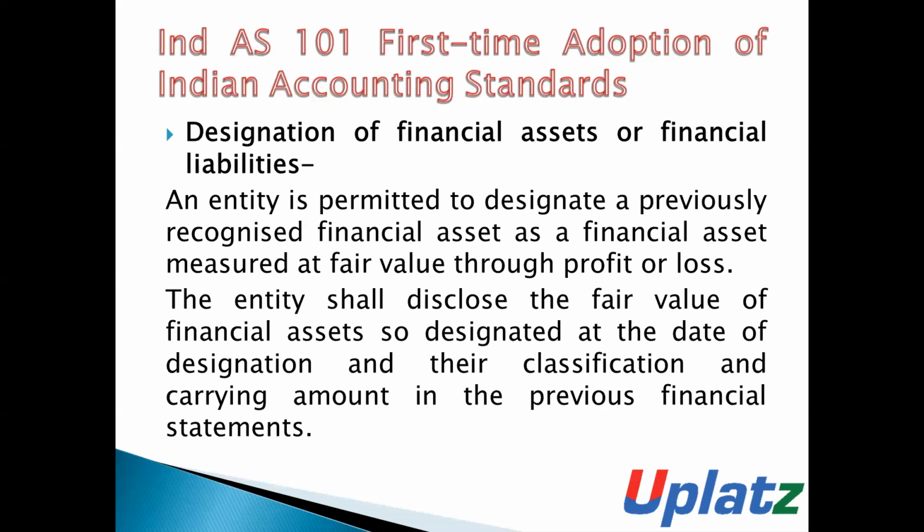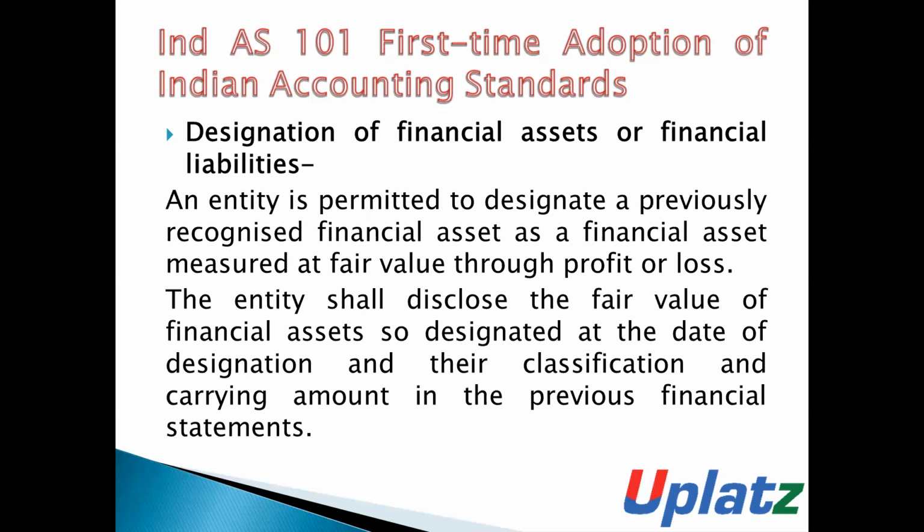Designation of financial assets and financial liabilities. Now, we will discuss the designation of financial assets and financial liabilities. As per Ind AS 101, an entity is permitted to designate a previously recognized financial asset as a financial asset measured at fair value through profit and loss.